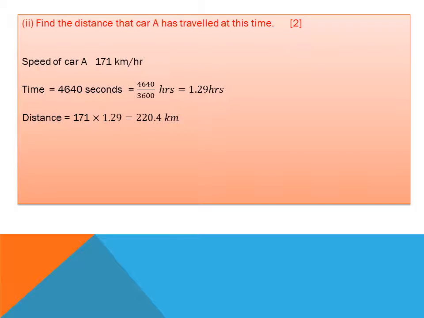So I convert the time into hours, because speed is in kilometers per hour, so the units should be the same. In speed kilometer per hour, time should also be in hours. Then I change the seconds into hours by dividing by 3600. I find that it is 1.29 hours. Distance is equal to